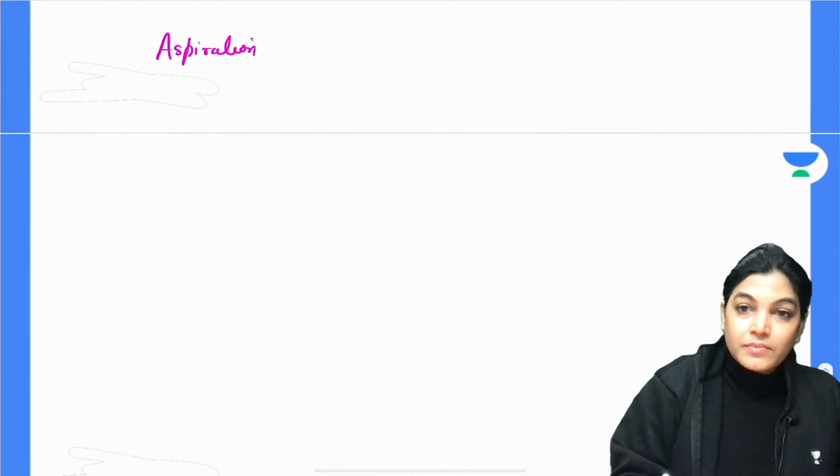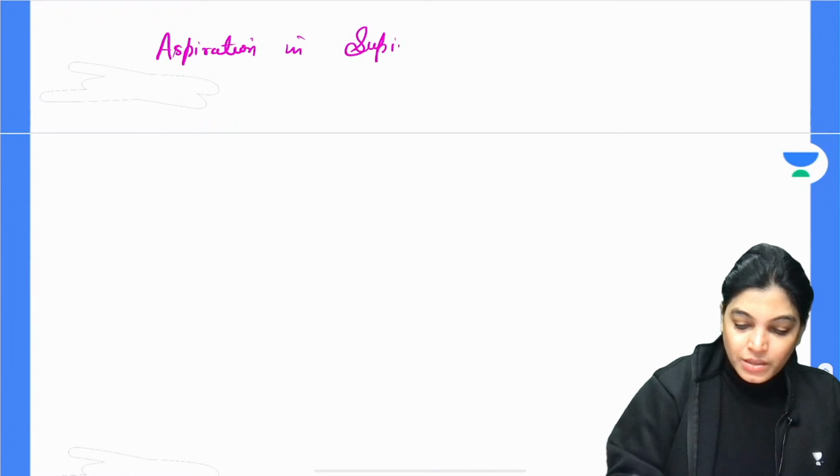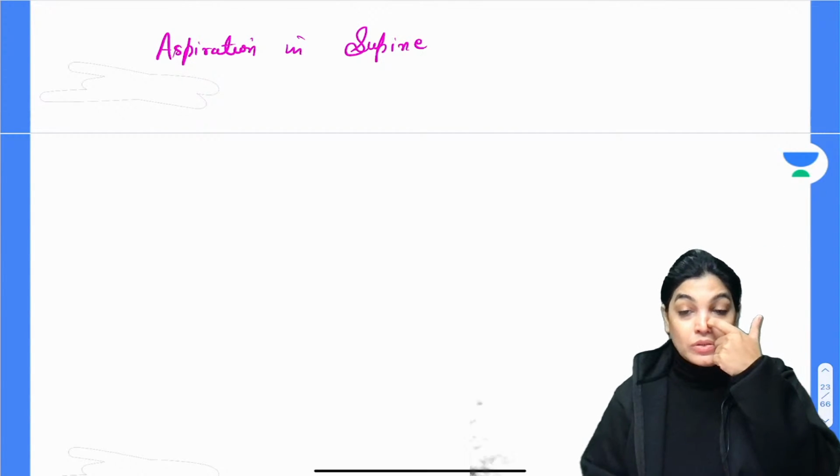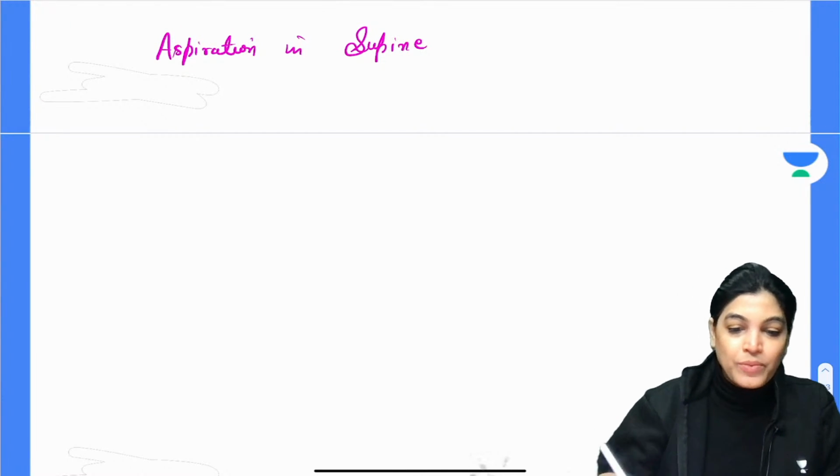Aspiration in supine position. Supine, because the patient is bedridden.